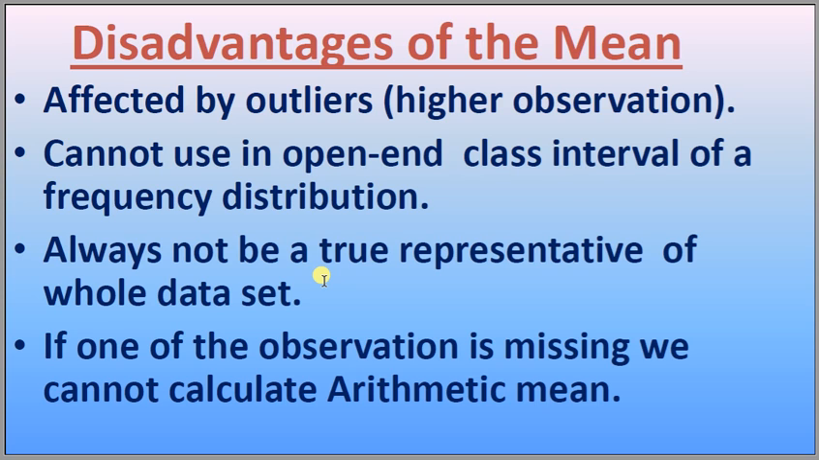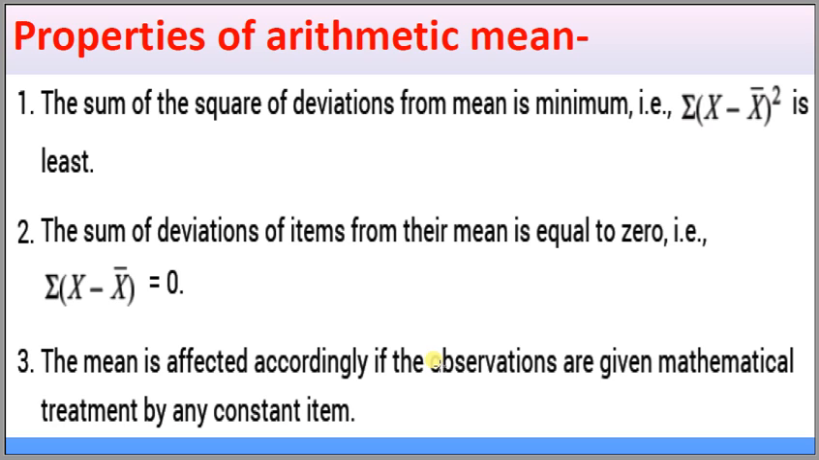It may not always be a true representative of the whole data set. ये हमेशा आंकड़ों का एक true representative नहीं होता. If one of the observations is missing, we cannot calculate the arithmetic mean. अगर एक भी observation missing है तो we can't calculate arithmetic mean. These are the properties of arithmetic mean.